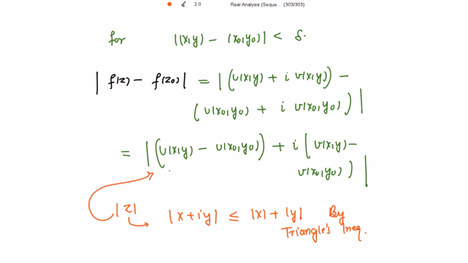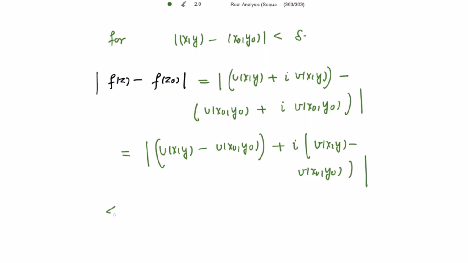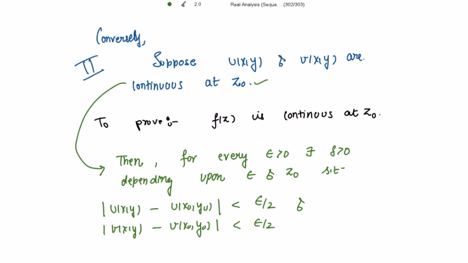This is the mod of the real part plus iota times the imaginary part, so this should be less than or equal to the mod of the real part plus the mod of the imaginary part. I hope it's very clear to you. From this result, let me mark this as 1.